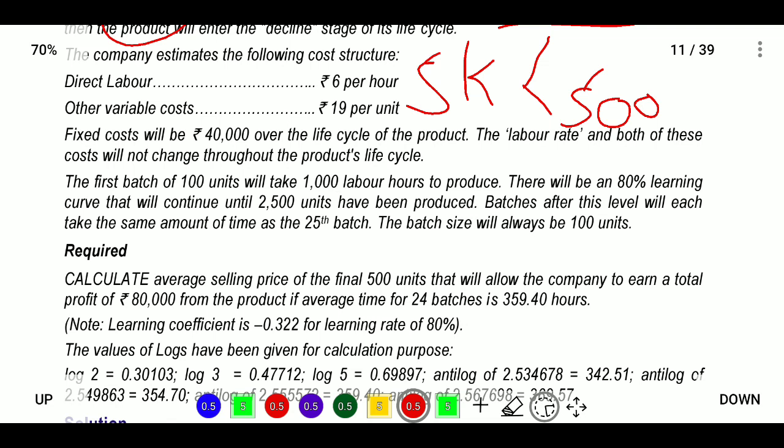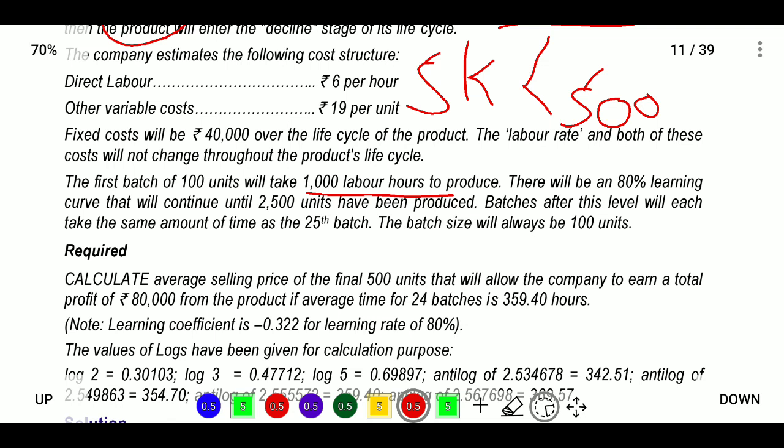So it was provided for a total of 5000 units of related expenditure, but the sale value was 64 rupees for 4500 units. They don't know the price for the 500 units. Next, the labor rate and both of these costs will not change throughout the product life cycle. The first batch of 100 units will take 1000 labor hours. Each batch will provide 100 units.